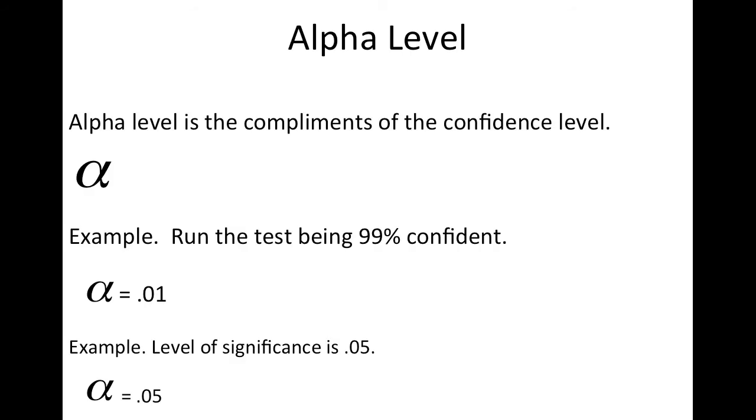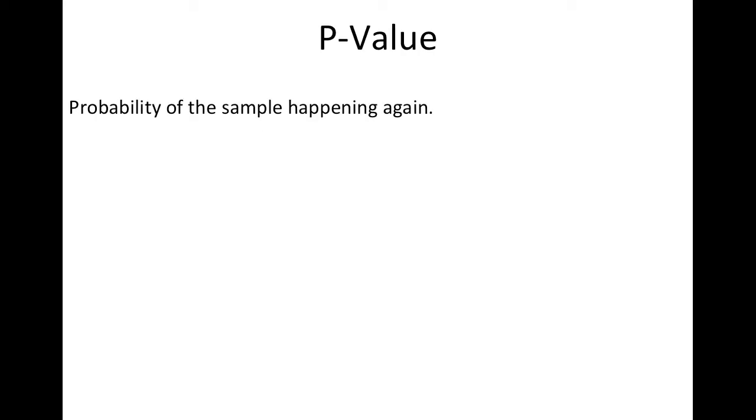So things like alpha level, all this is the same. It's still the complement of our confidence level. You might also see it as a level of significance. So read the problem, identify your alpha level. The p-value is still the probability of the sample happening again.